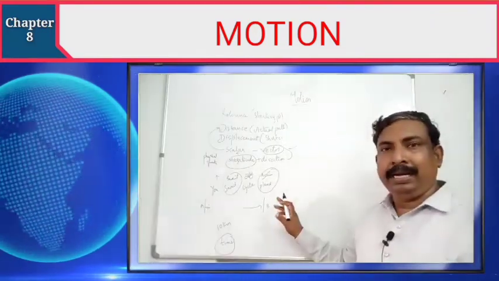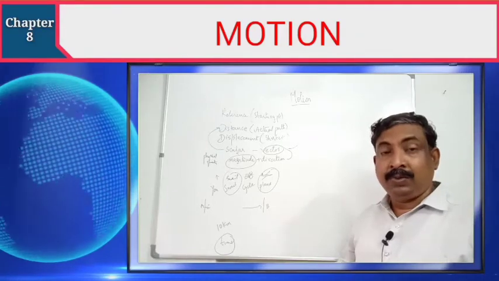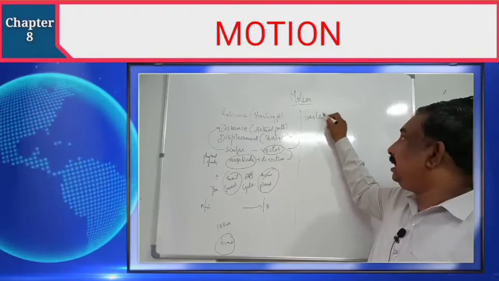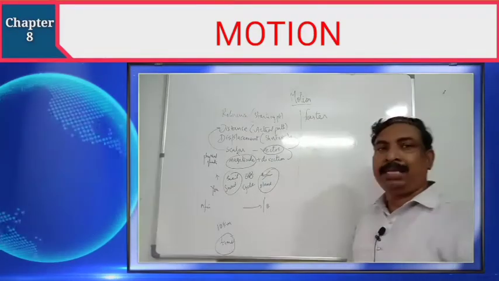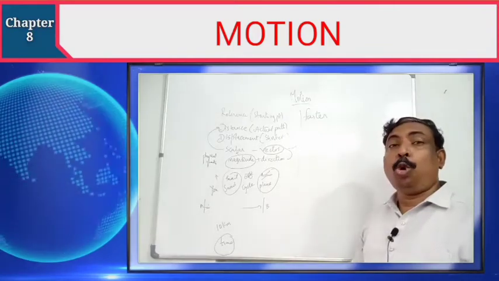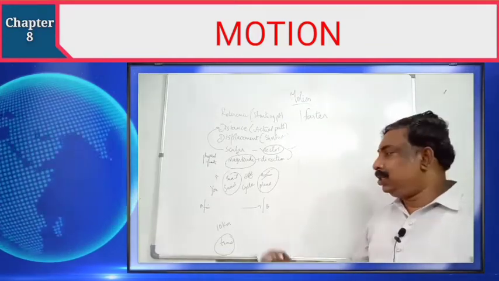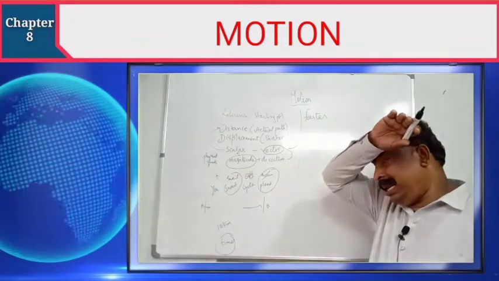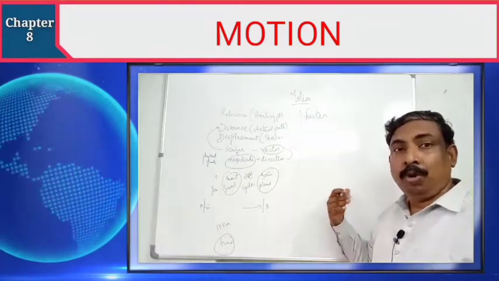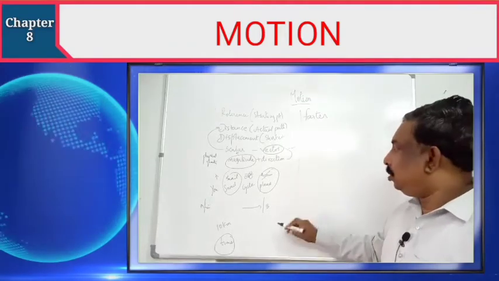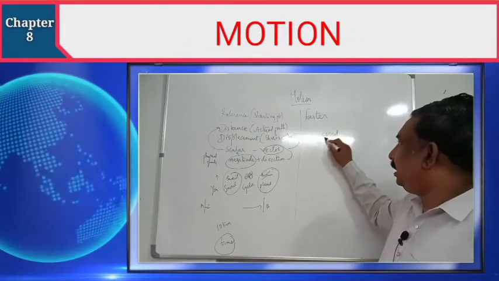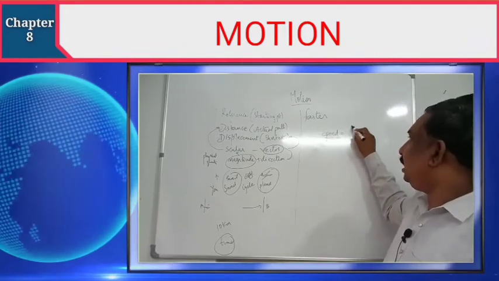The plane has completed in less time. That's why we say it is faster. Whichever completes the distance in less time, we call them faster. The snail takes more time. That's why we say the snail is slower. Faster means which covers more distance in less time. So now I am going to use another word called speed. Speed is equal to